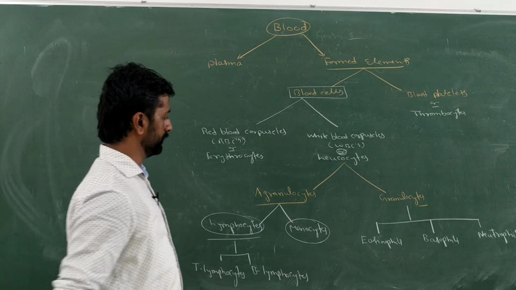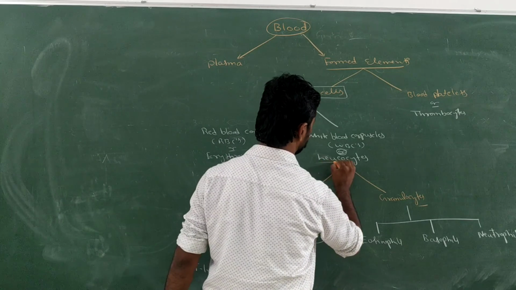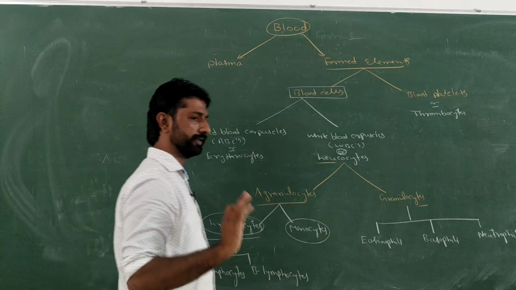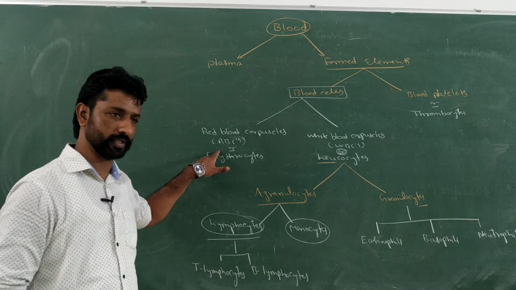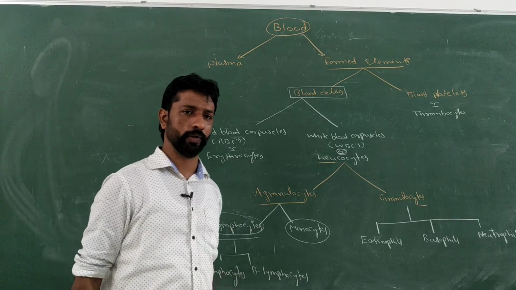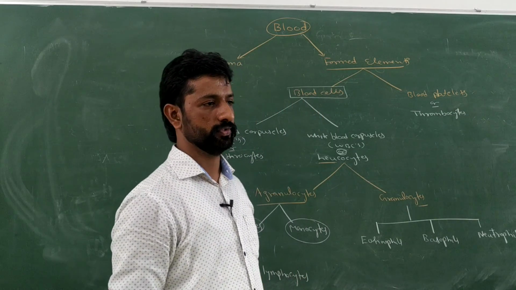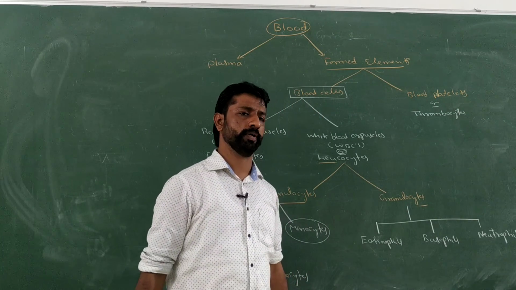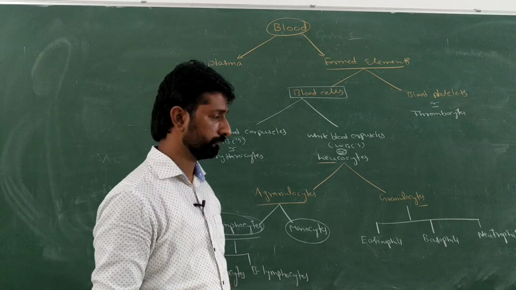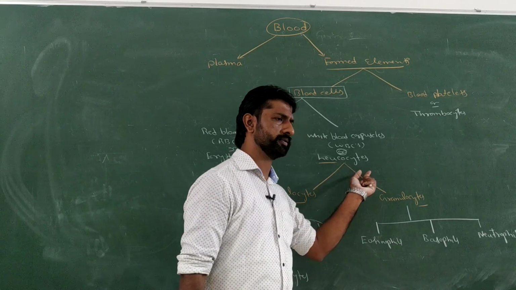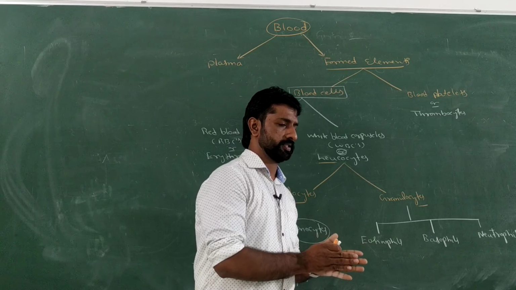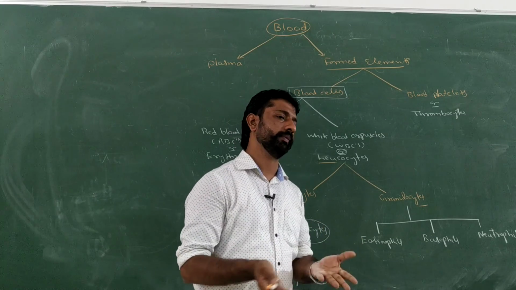Particularly the leukocytes, their count is less when compared to the erythrocytes. Erythrocyte count is in terms of millions, 5 to 5.5 million per cubic millimeter of blood. What will be the count of leukocytes? It is around 6 to 8,000 or 8 to 10, maximum 10,000.